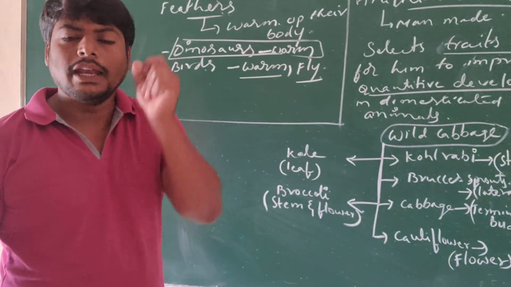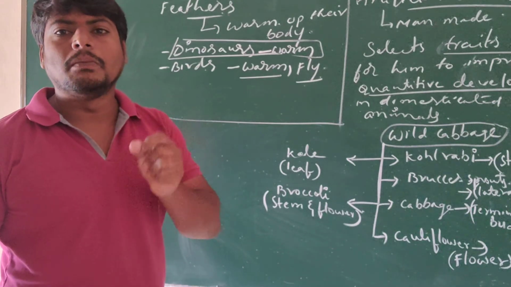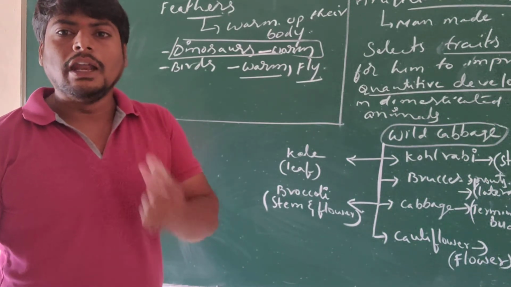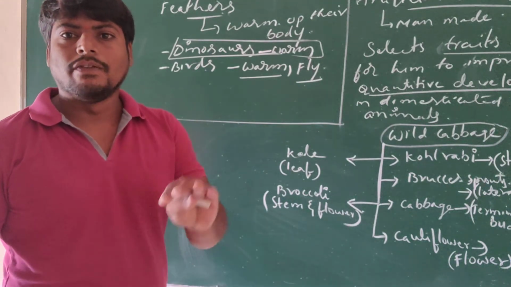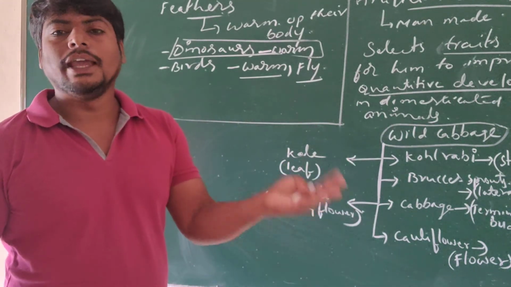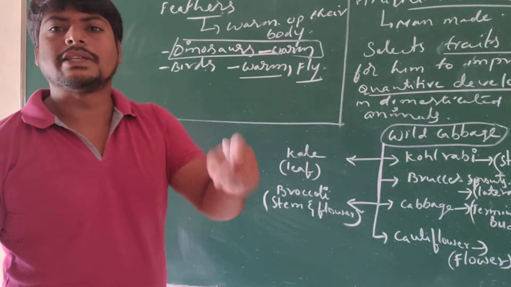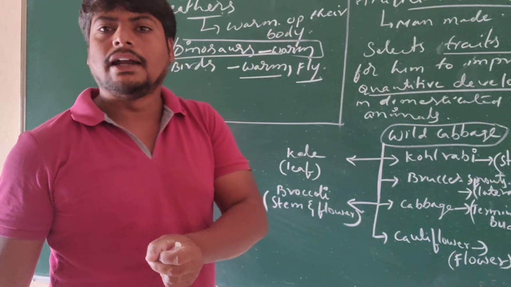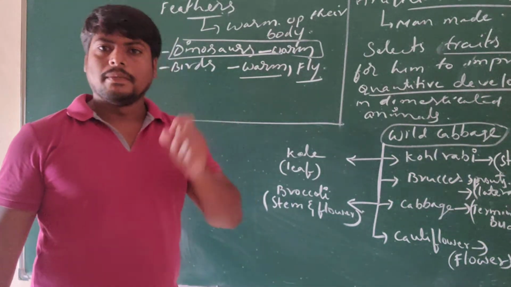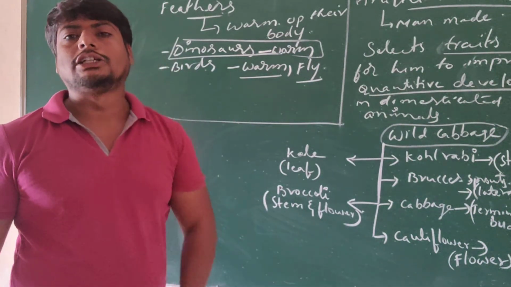It involves repeated DNA modification, which leads to the formation of new characters similar to the ancestors, and that gives an idea that evolution has occurred during the earlier earth form. Understand?